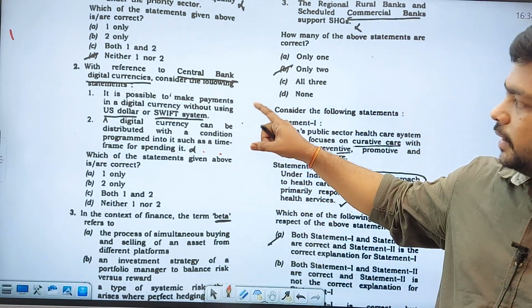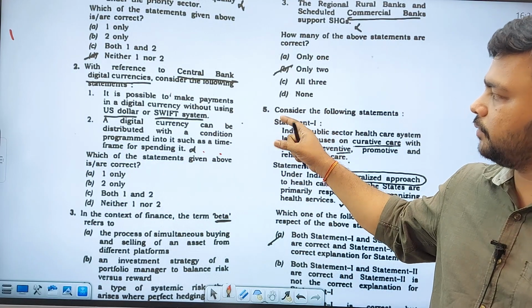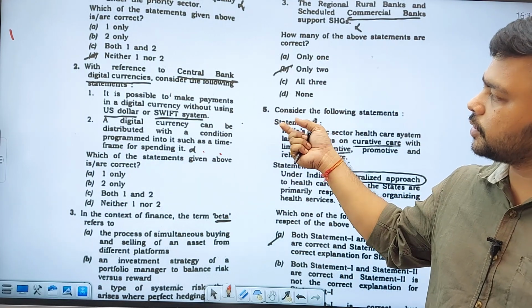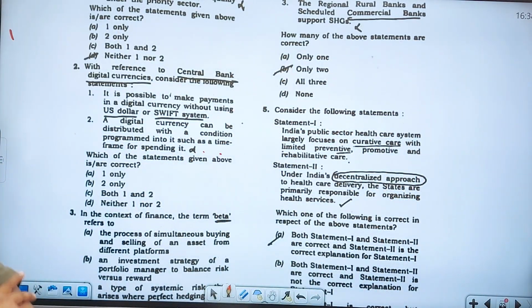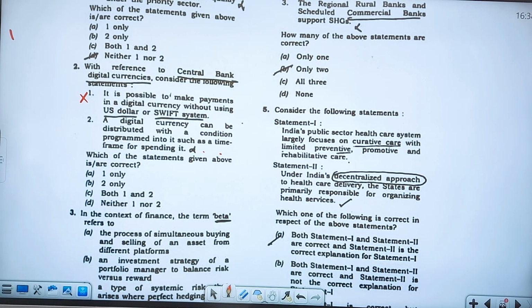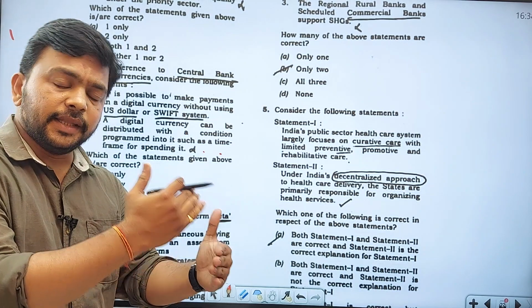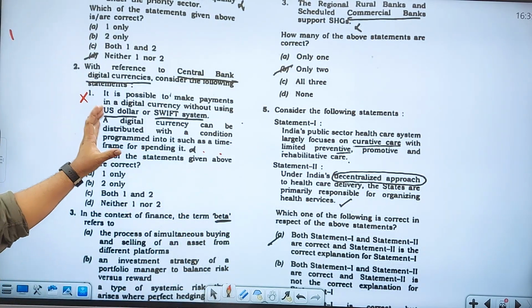So here he has given the statement, it is possible to make payments in a digital currency without using US dollar or SWIFT system. If you take this statement, this is a wrong statement. You have to understand that very clearly. These digital currencies, the transaction should be made with the SWIFT system.